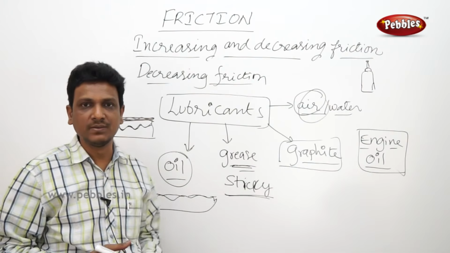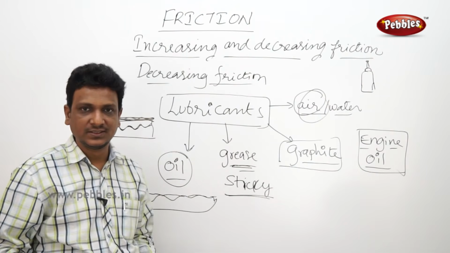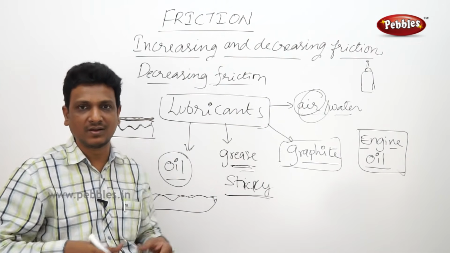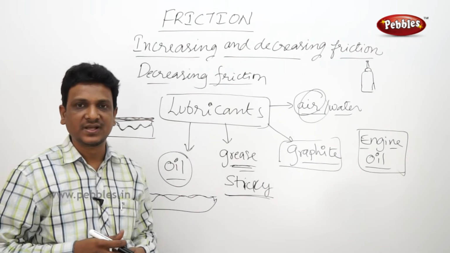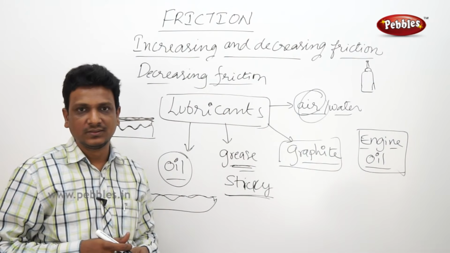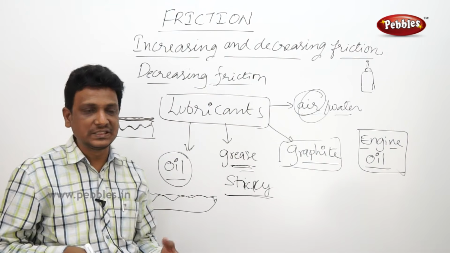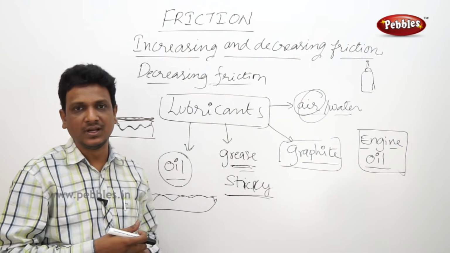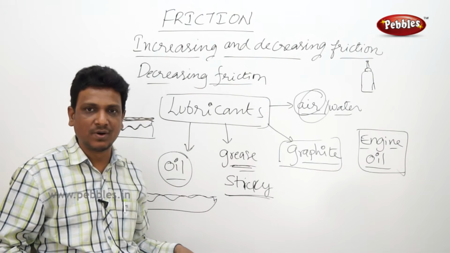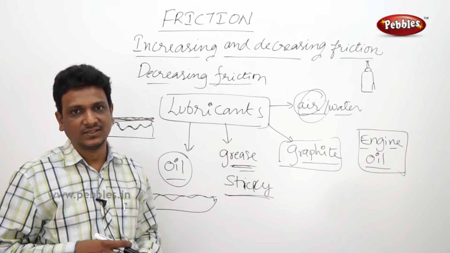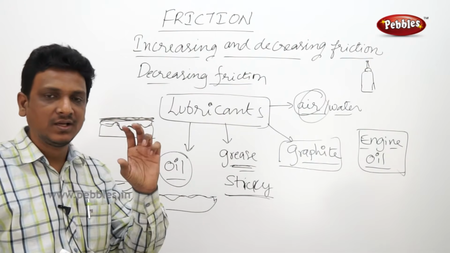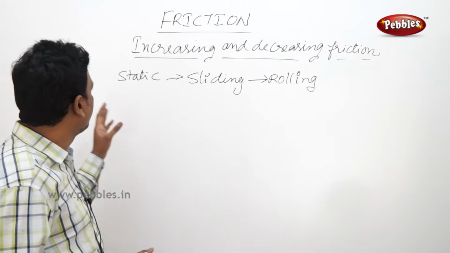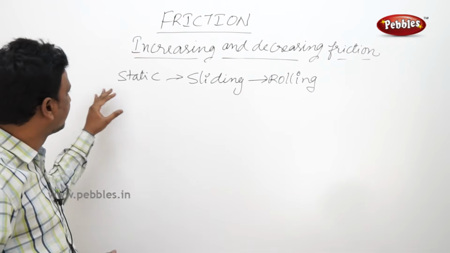So you have gone to a shopping mall, there you will take a cart. So why the cart? All your groceries, all your veggies, everything you can put in the cart, you can easily take it wherever you want. If the cart is not having wheels, you have to drag all the way. It produces a creaky sound, it produces heat, it will damage the parts and your energy is wasted. So all this can be reduced by using wheels. We can reduce friction. So now here we have seen different types of friction.